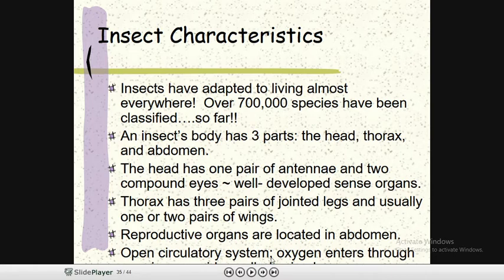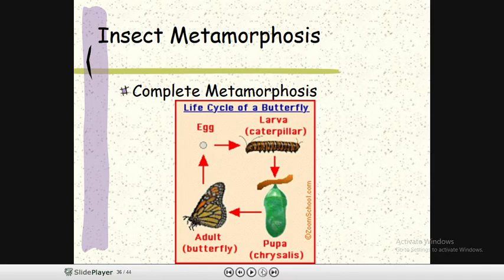An open circulatory system is there, where oxygen enters through their opening channels. In one type of life cycle, an egg develops and becomes a larva or caterpillar.